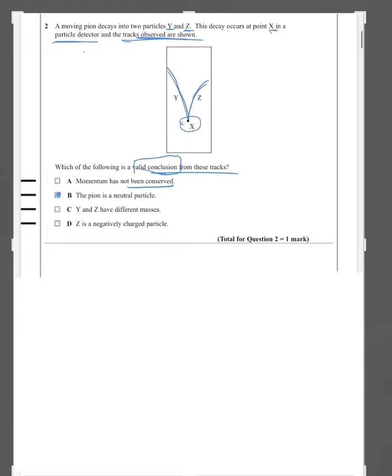C. Y and Z have different masses. So yes, this could have been a valid conclusion from these tracks, since we can see that the Y and Z have different curvatures. Like if we draw a circle like this, the radius here would be greater than the radius here. Considering it would continue to move in circular motion, it would look something like this. But we do not know the velocity of the Y and Z. So maybe because of this reason, this may not be a valid conclusion that Y and Z have different masses.